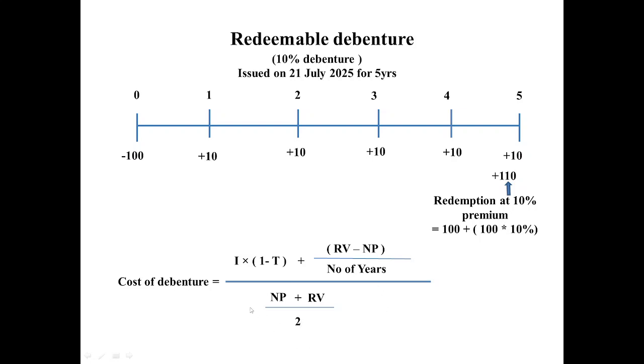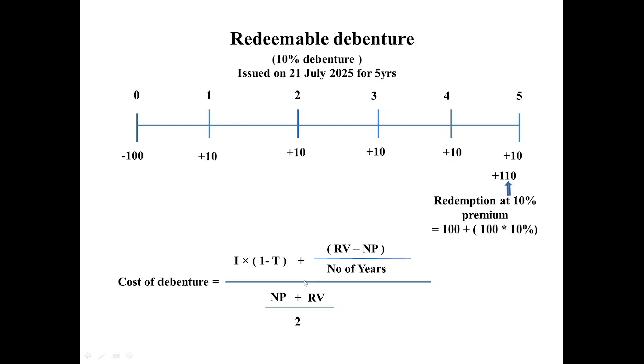Here always remember that in the denominator part, we will be taking the average of NP and RV divided by 2, whereas here it will be the number of years. That means the maturity duration will be written. So these two things are very, very important.